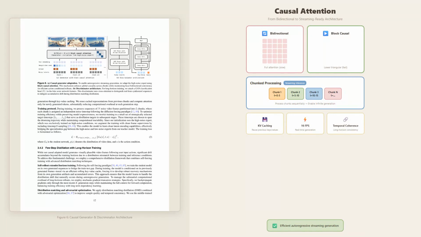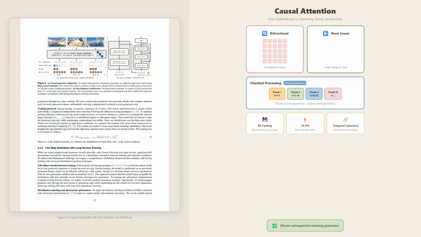This enables chunked processing. The video is generated in segments, with each chunk only depending on the chunks that came before it. As new chunks are generated, old ones are processed and cached, allowing for theoretically infinite generation length. Key value caching plays a crucial role here. When processing chunk n, we don't need to recompute attention over chunks 1 through n-1. Those results are cached and reused, dramatically reducing computation.